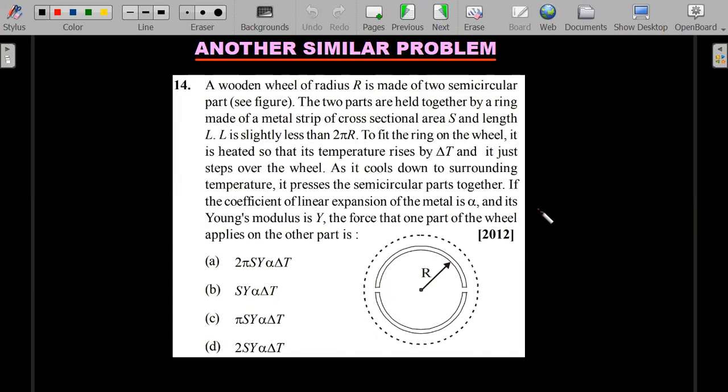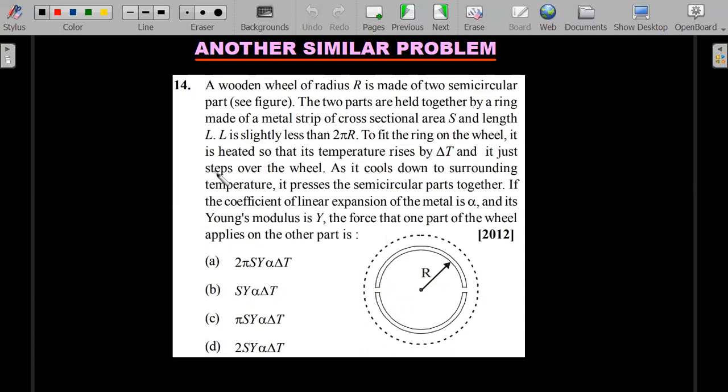Another similar problem you could see from the past papers, wherein you have a slightly different one. Instead of having an end-to-end connection, you have a semicircular ring touching another semicircular ring and allowing it to expand. So let's read through it. A wooden wheel of radius r is made of 2 semicircular parts. The 2 parts are held together by a ring made of metal strip of cross-sectional area S, with length L, where L is slightly less than 2 pi r. To fit the ring on the wheel, it is heated so that its temperature rises by delta T, and it just slips over the wheel.